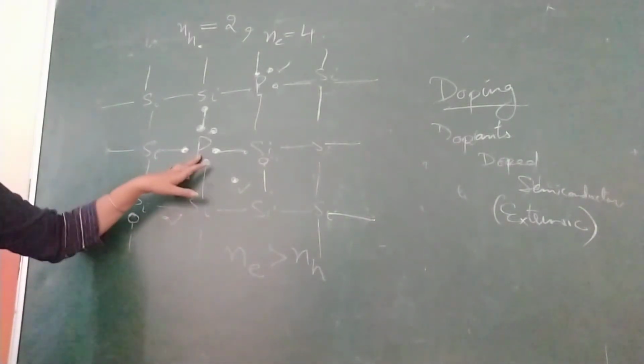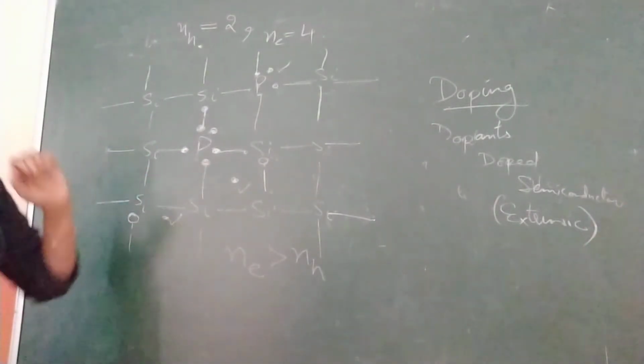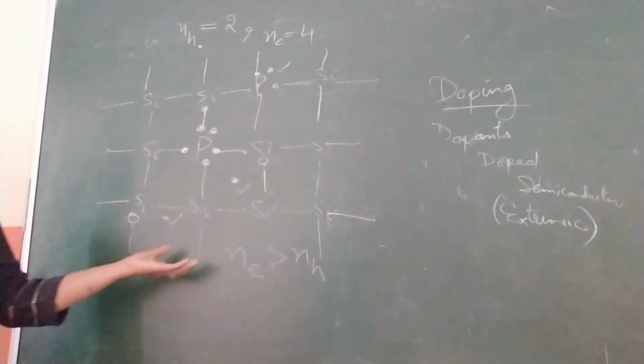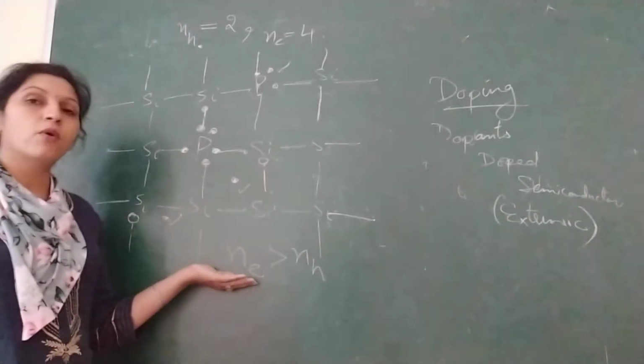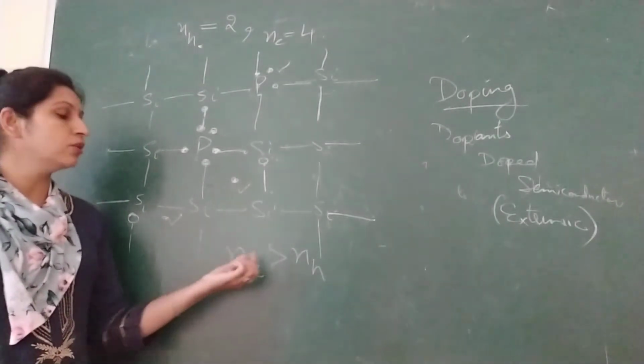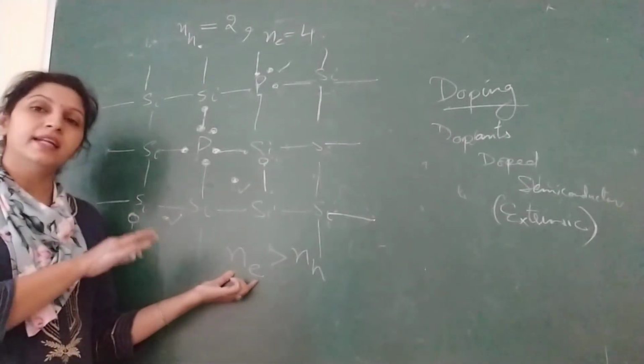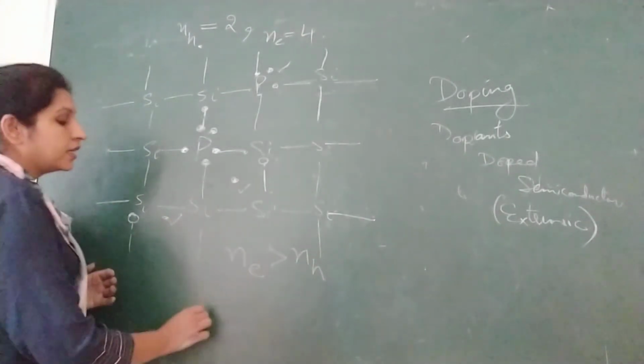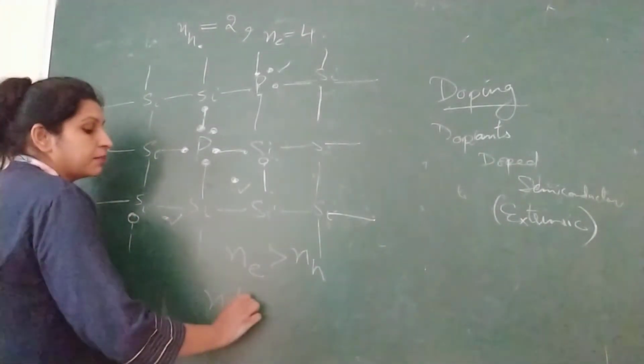Such kind of impurity is called pentavalent impurity because it has 5 valence electrons. As the number of electrons is more compared to the number of holes, and we know the charge on an electron is negative, so the negative number is greater. That is why we say these are N-type semiconductors.